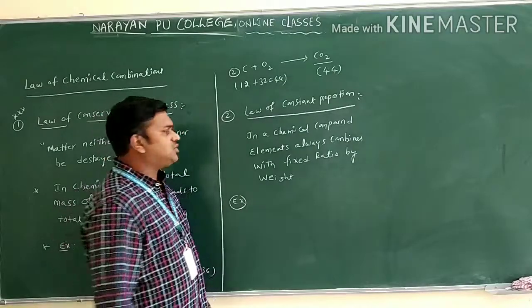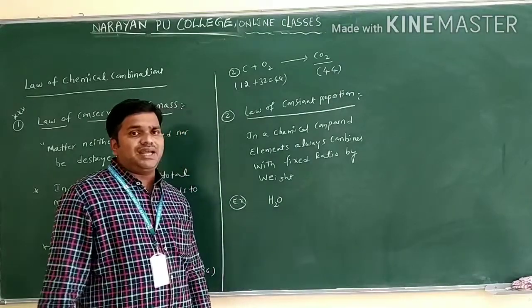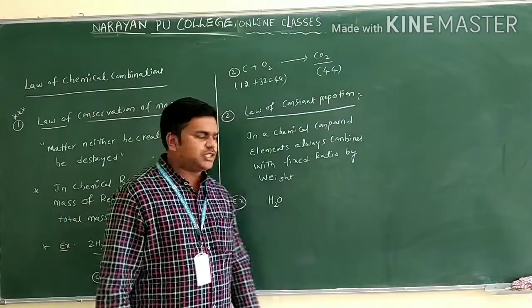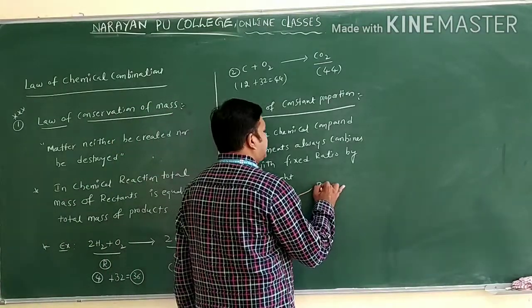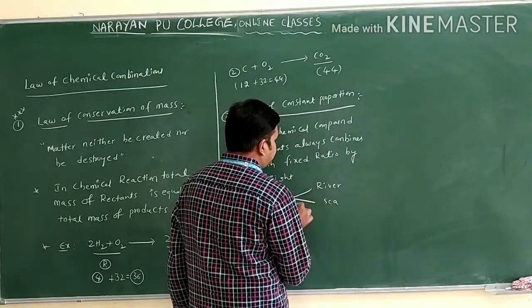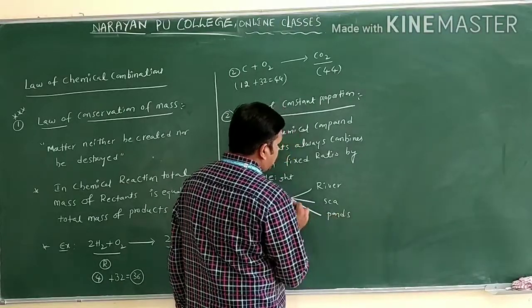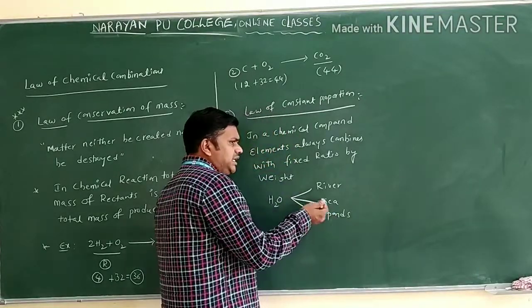Suppose I am making water. Water we are getting from different sources only. Water maybe we are getting from rivers, from seawater, from ponds, or for industry purposes.